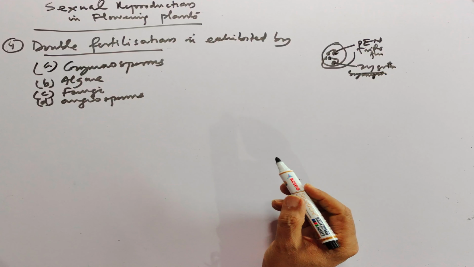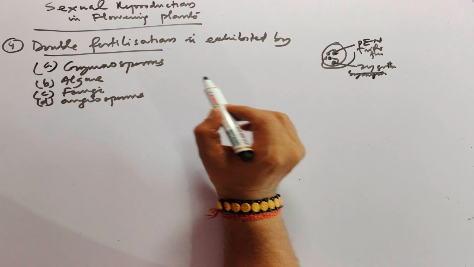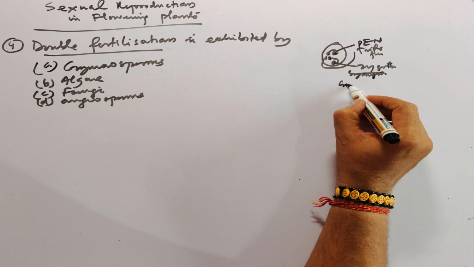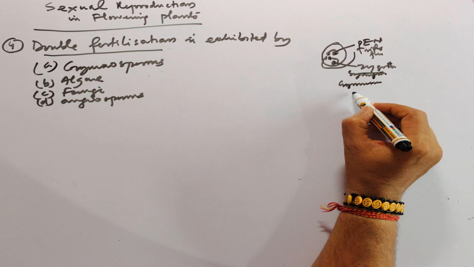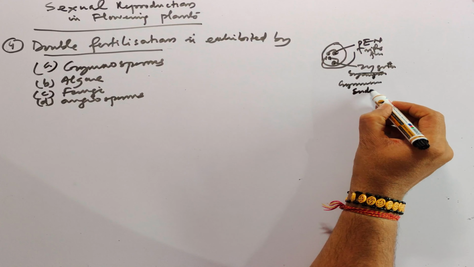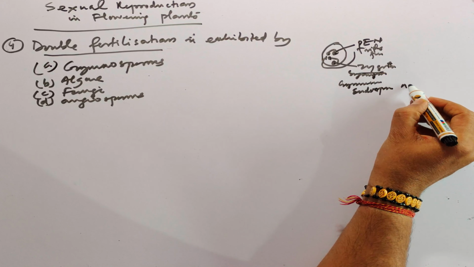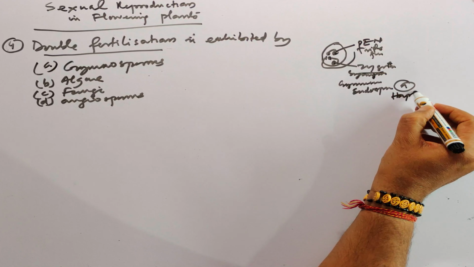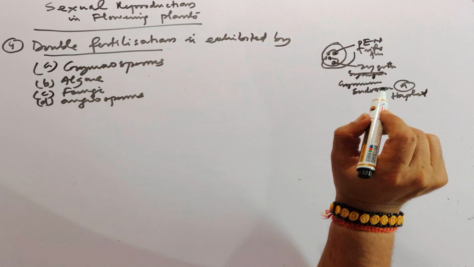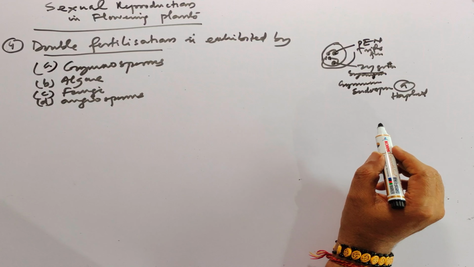This event does not occur in gymnosperms, because in gymnosperms you get haploid endosperm, which confirms that there is no double fertilization.